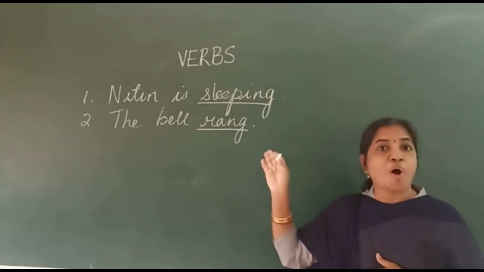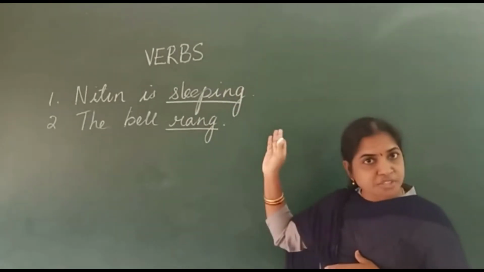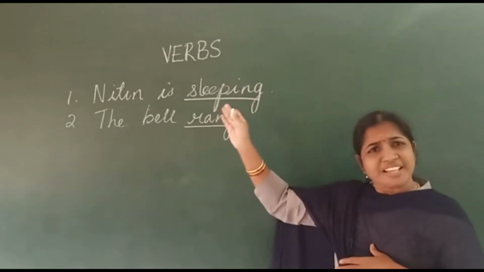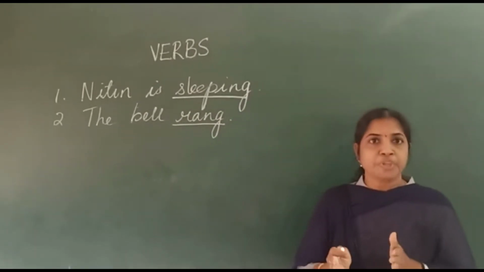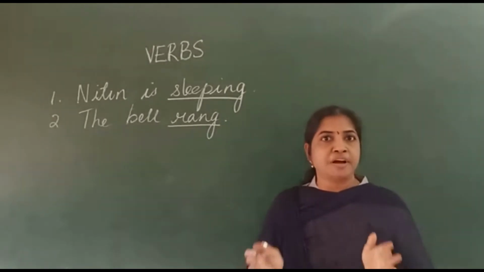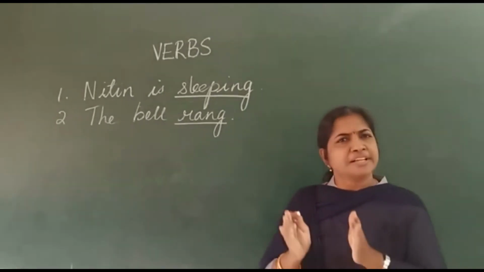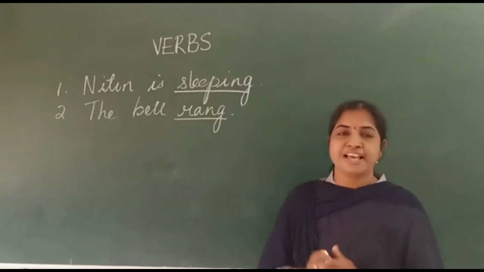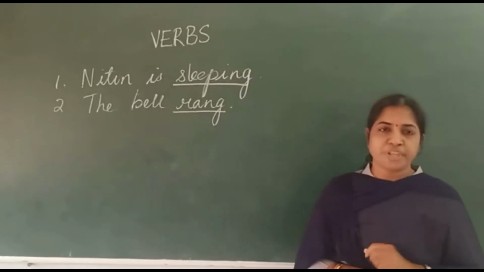There is no object. The action of the verb is not passed on to any object, but the sentence is giving good sense. So, the verb which does not require an object to complete its meaning, but gives good sense, is called an intransitive verb.